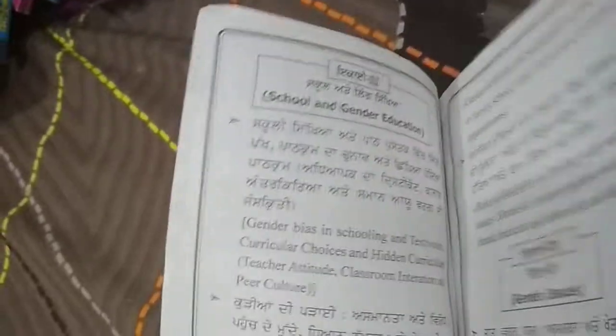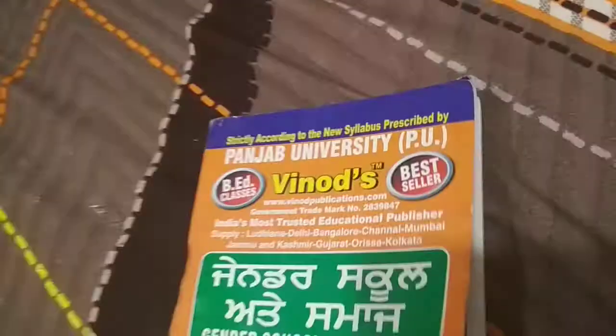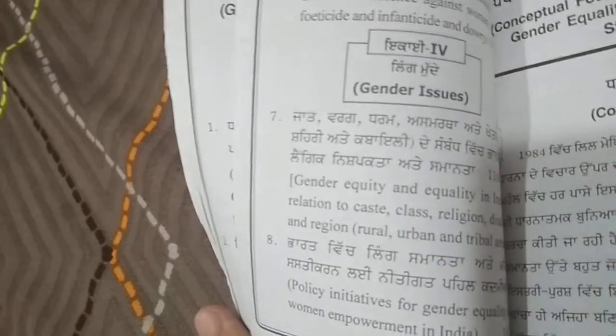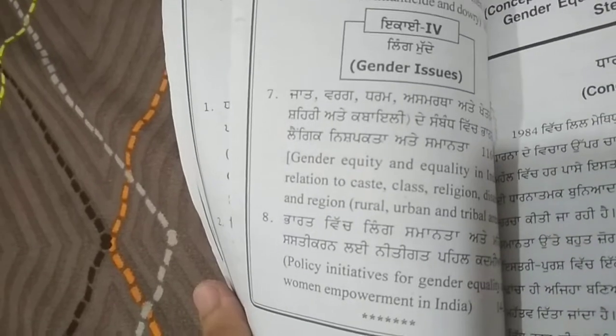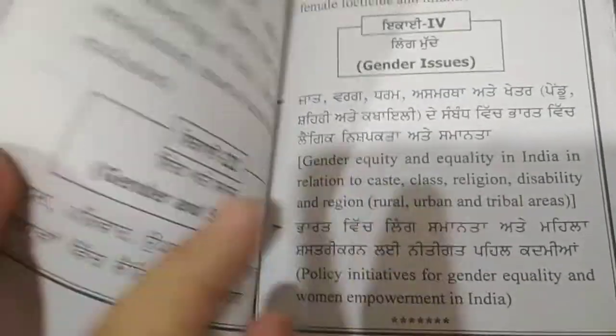You can check in syllabus, unit 3 role of education, gender identity. Now you can come to unit 4 of contents and finally check the last thing, gender equity policy initiative, and in syllabus also the same thing is there, gender equity policy initiatives. So everything which was there in the syllabus, it's totally there in the contents, no doubt about that.